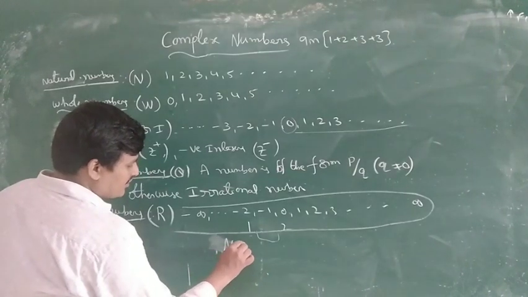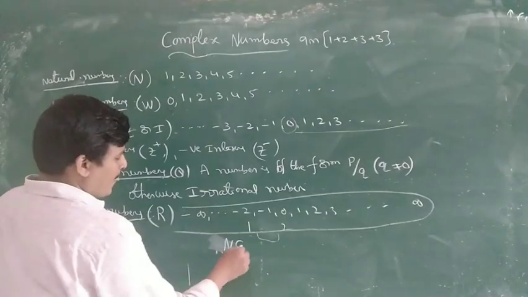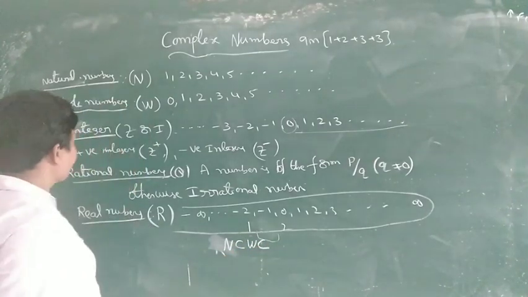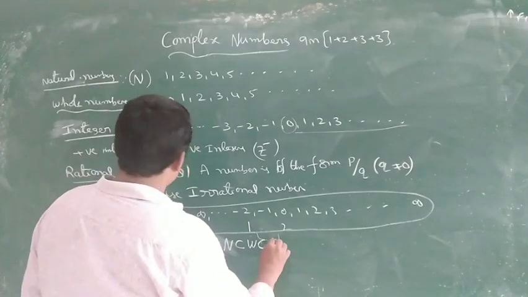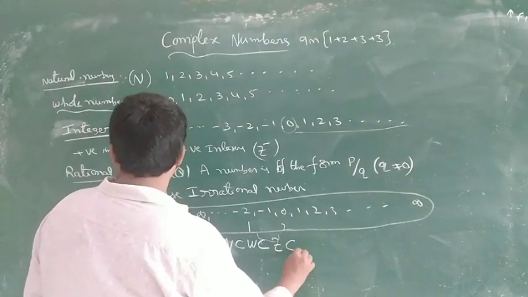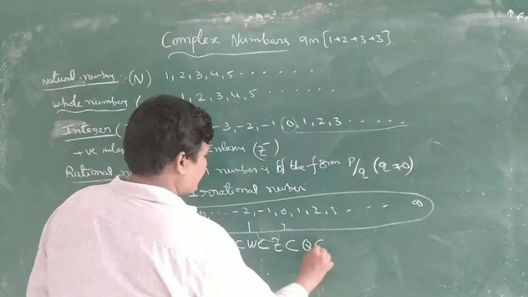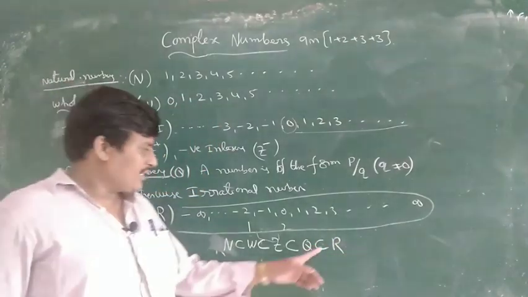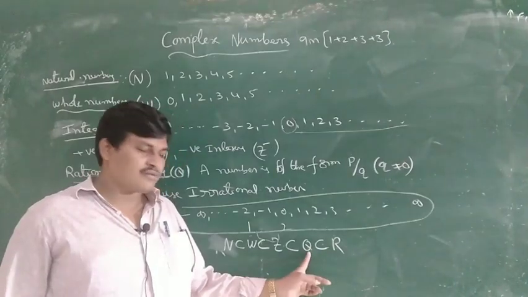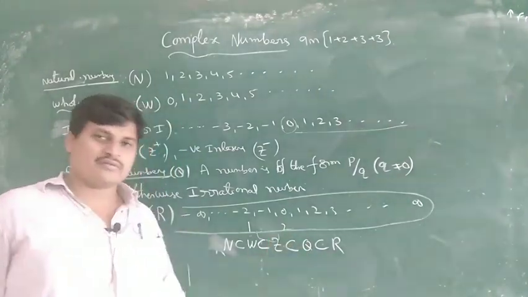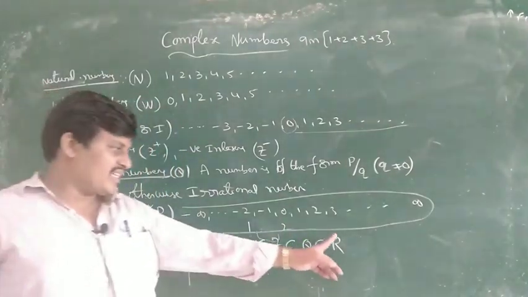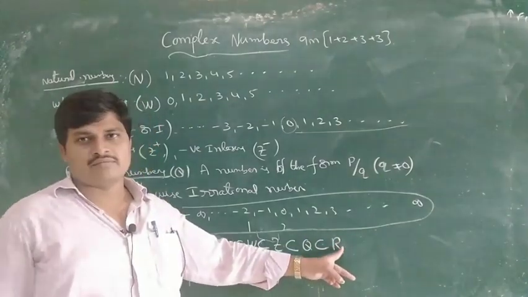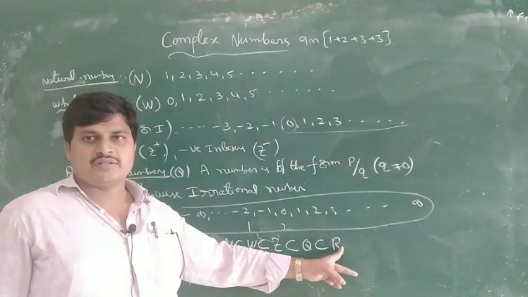Natural numbers are a subset of whole numbers. Whole numbers are a subset of integers. Integers are a subset of rational numbers. Rational numbers are a subset of real numbers. R is a set. Q is the subset of R. You know subset?